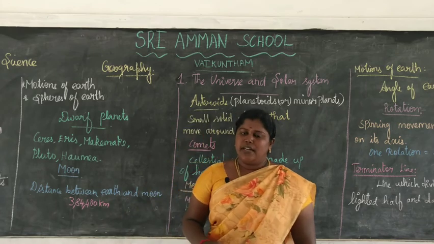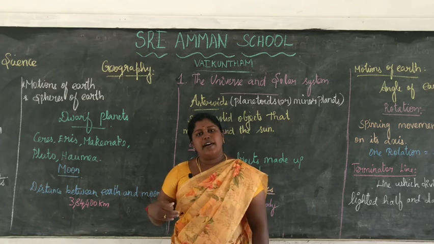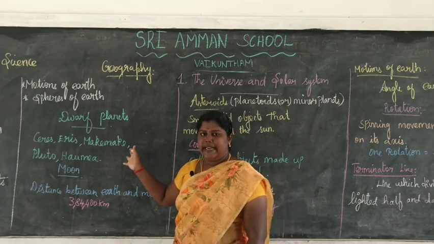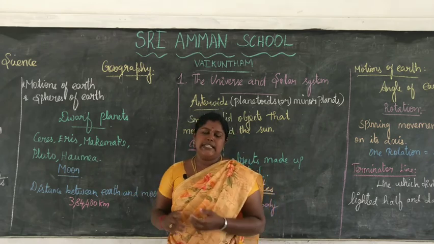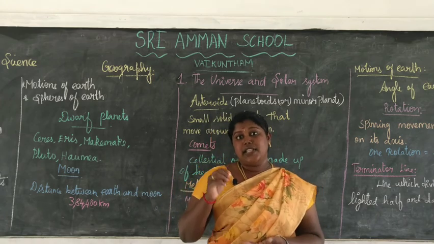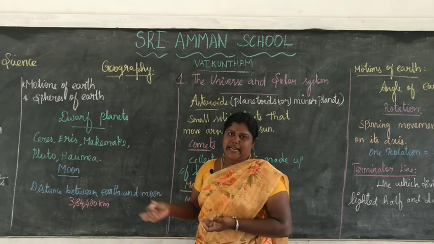Next one, dwarf planets. The dwarf planets are located far away from Neptune. There are 5 dwarf planets. Next one, moon. The moon is a celestial body and the only natural satellite which revolves around our planet Earth.